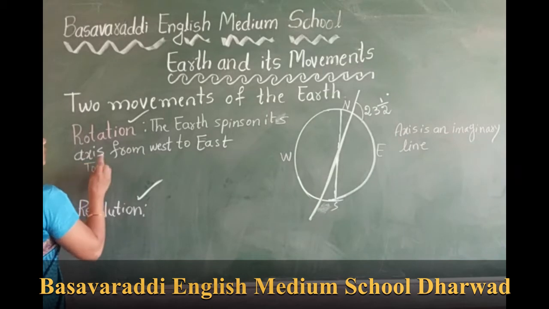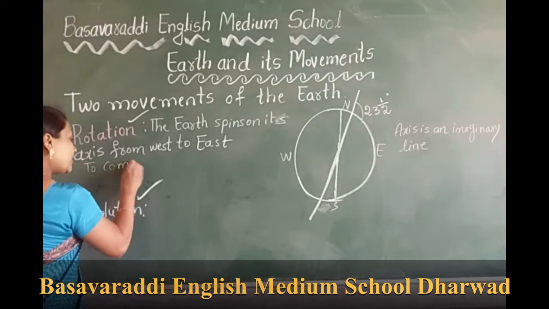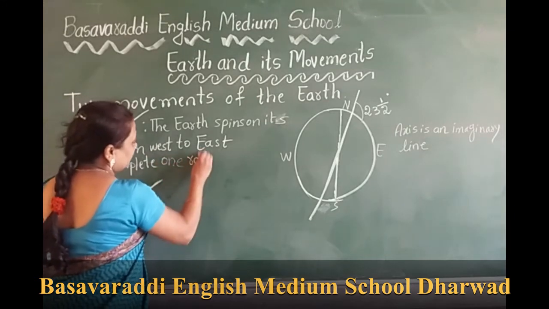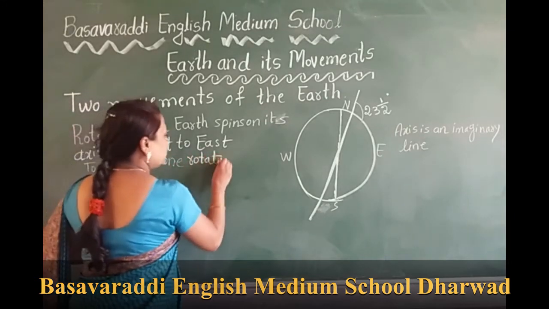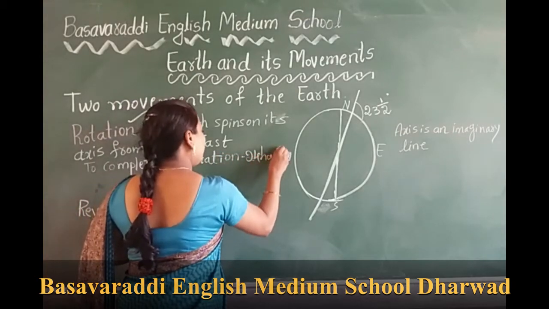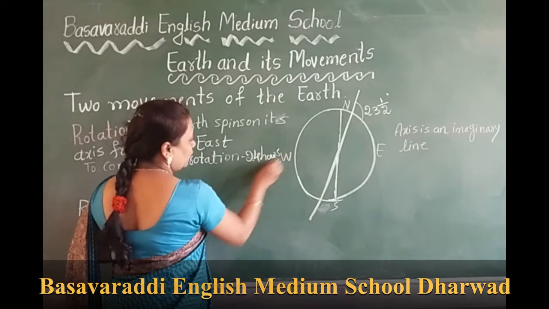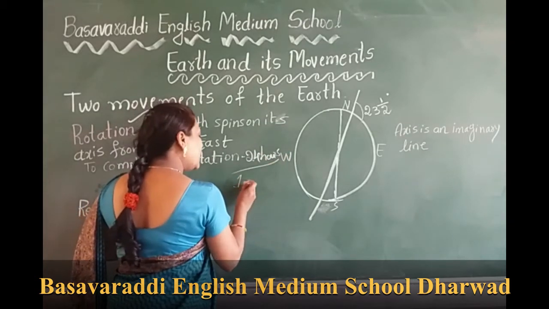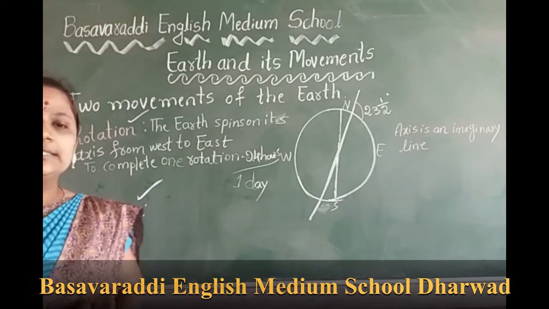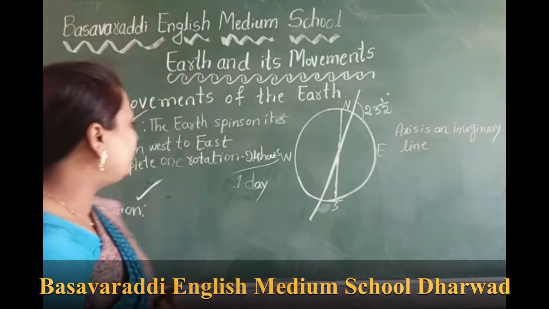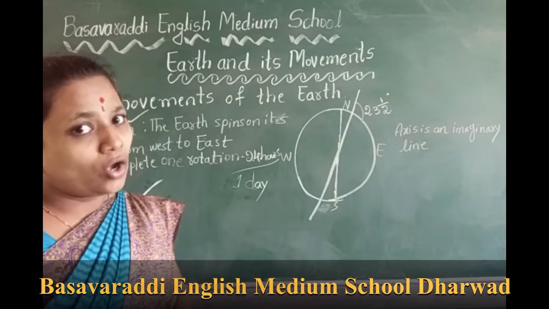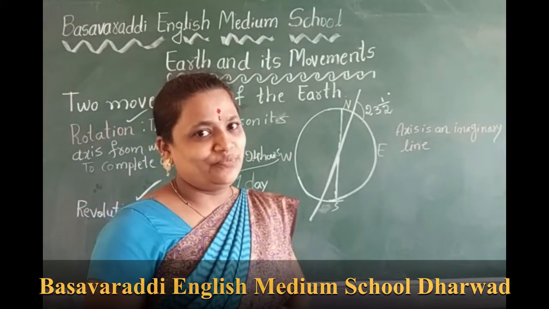To complete one rotation, the Earth takes 24 hours, or 1 day.